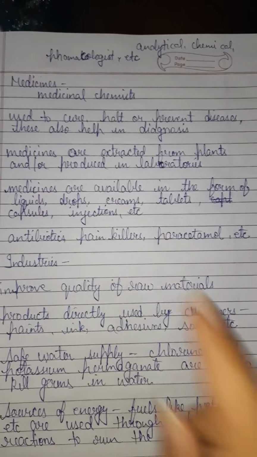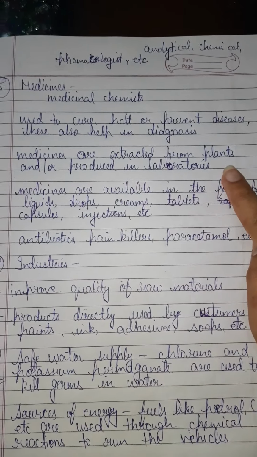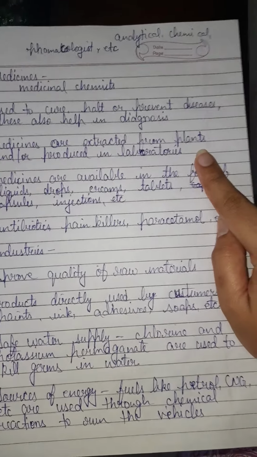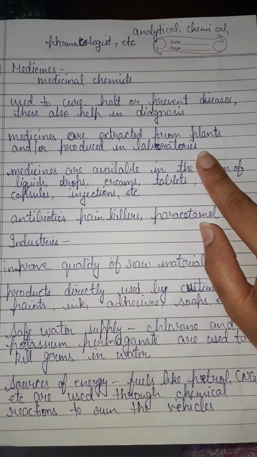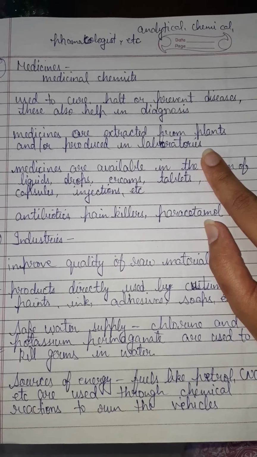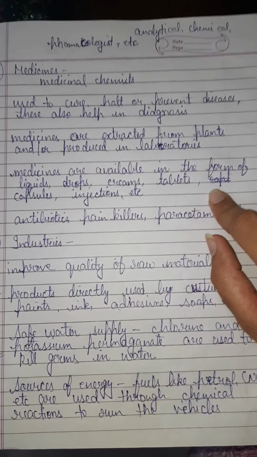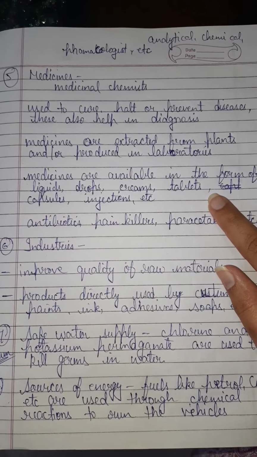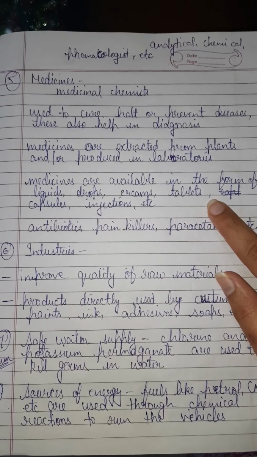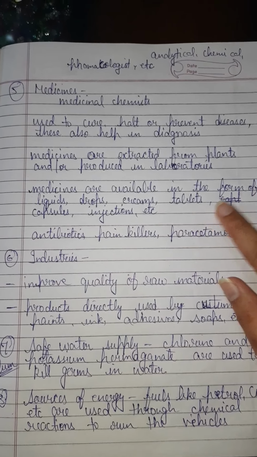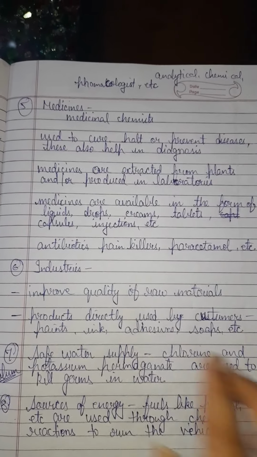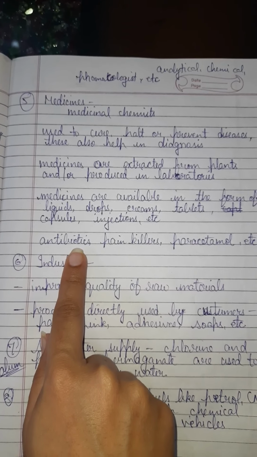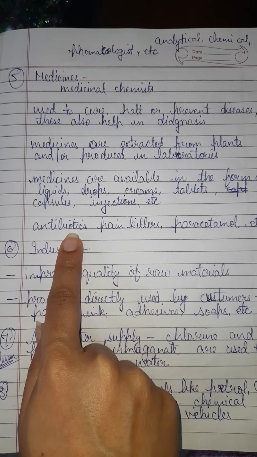Now these medicines are either extracted from plants and turned into medicines in the laboratories, or they can be entirely made in laboratories. Medicines are available in the form of liquids such as cough syrup, drops, creams or ointments, tablets, capsules, injections, etc. Antibiotics are used to fight bacterial infections.